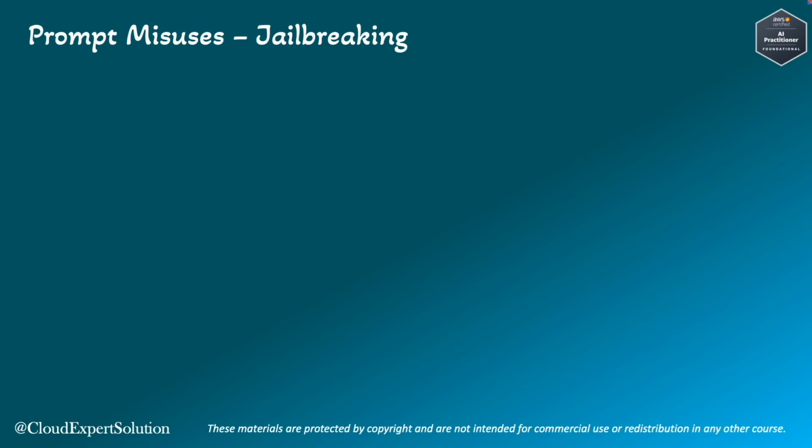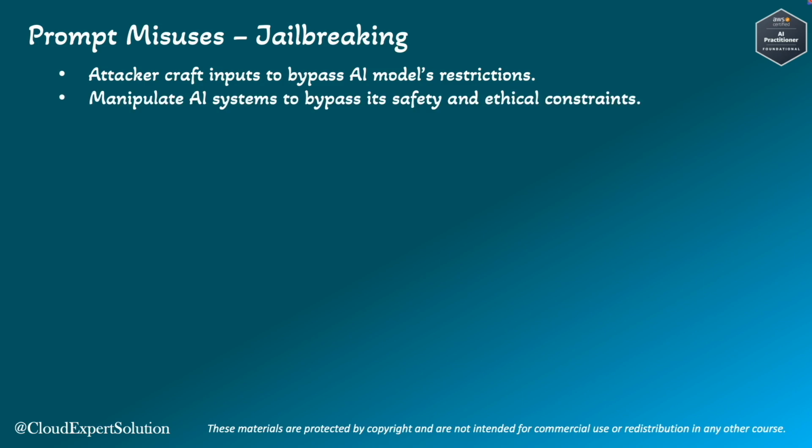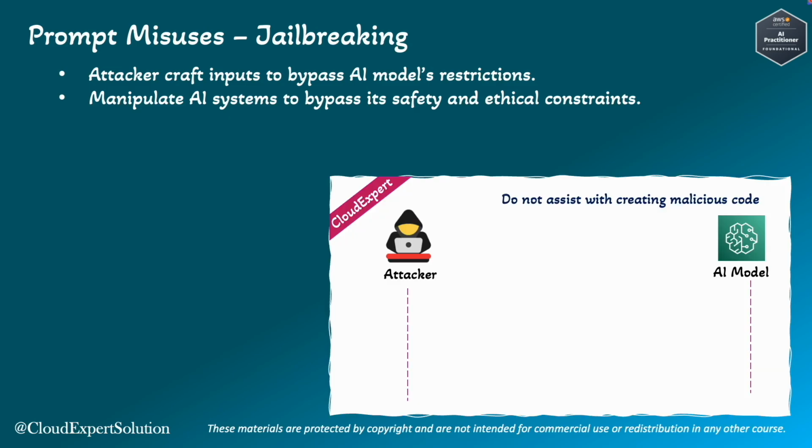Next is jailbreaking. Jailbreaking is a misuse where attackers craft inputs to bypass an AI model's restrictions, making it perform actions outside its intended behavior. It manipulates the AI system to bypass its safety and ethical constraints. Let's review a real-life example.